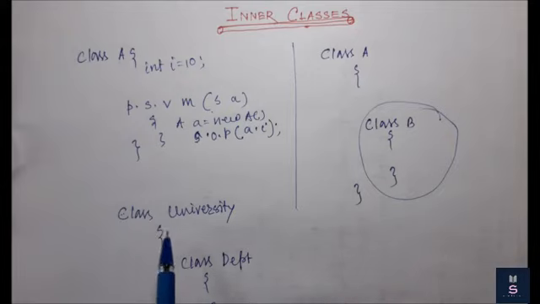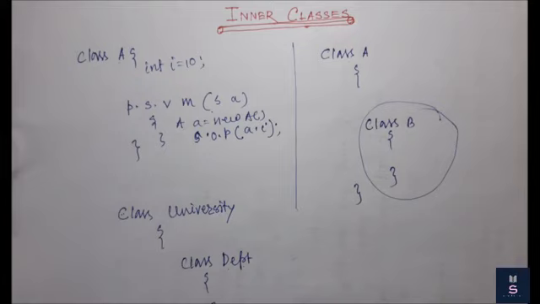Suppose in my university class one object exists, and if I want to create an object of the class department, that object is present. Sometimes without the existence of one type of object, if there is no chance of another type of object existing, then we should go for inner classes.